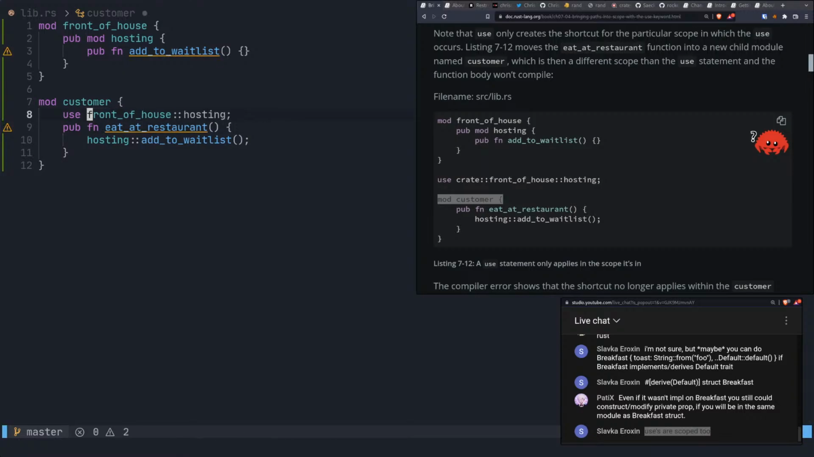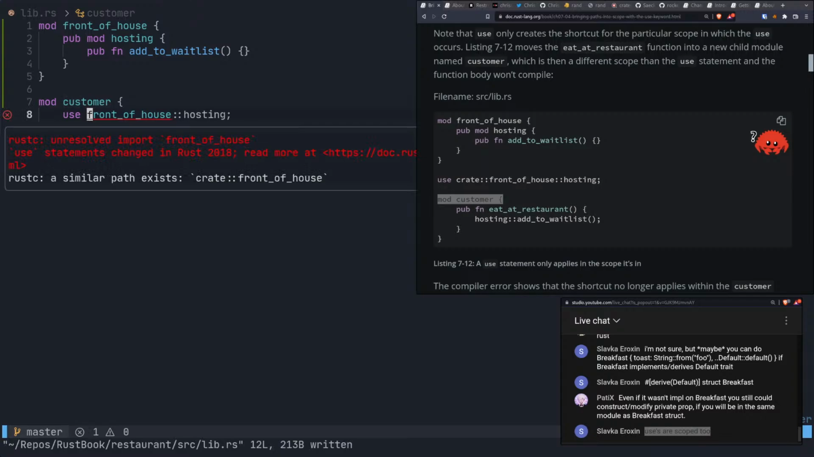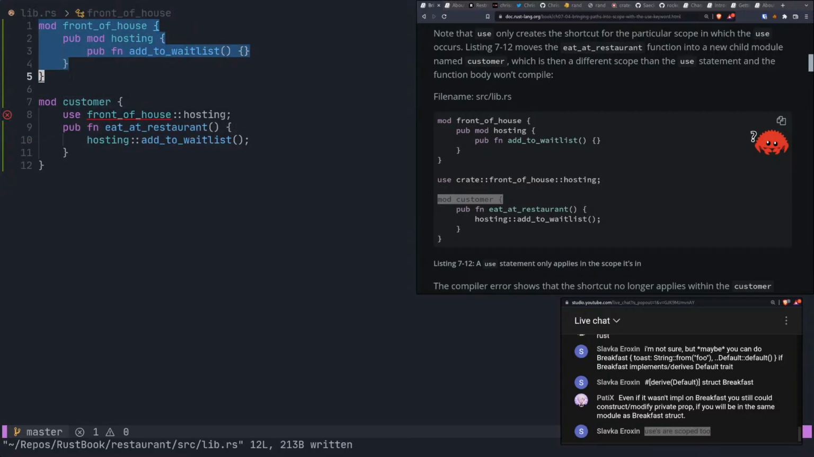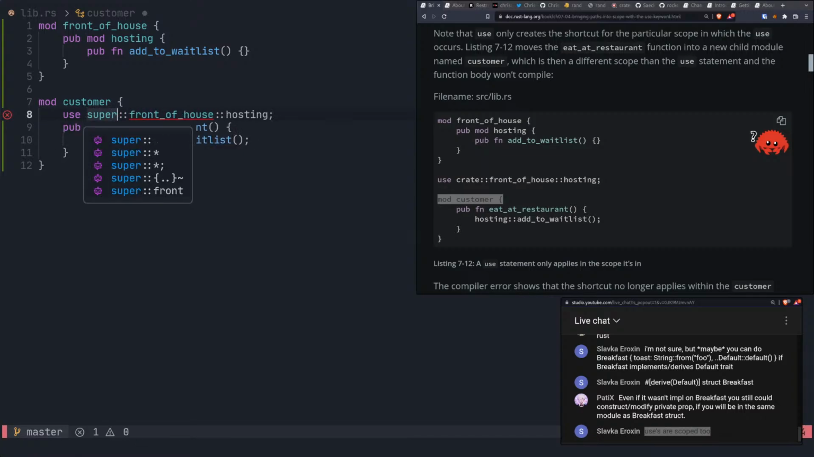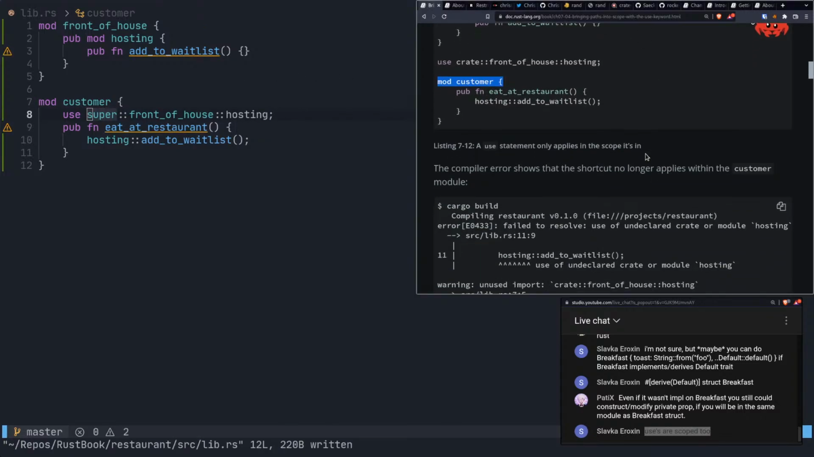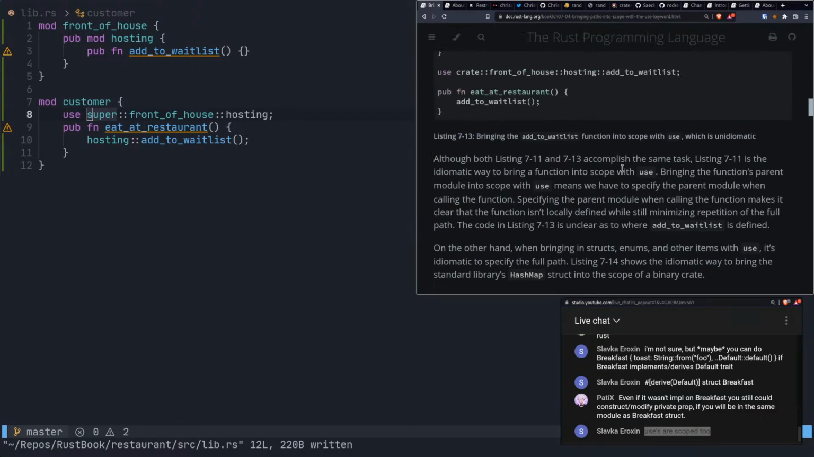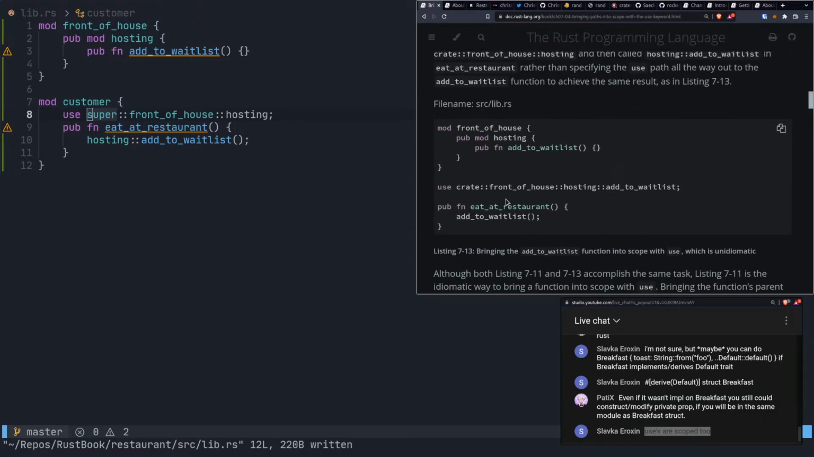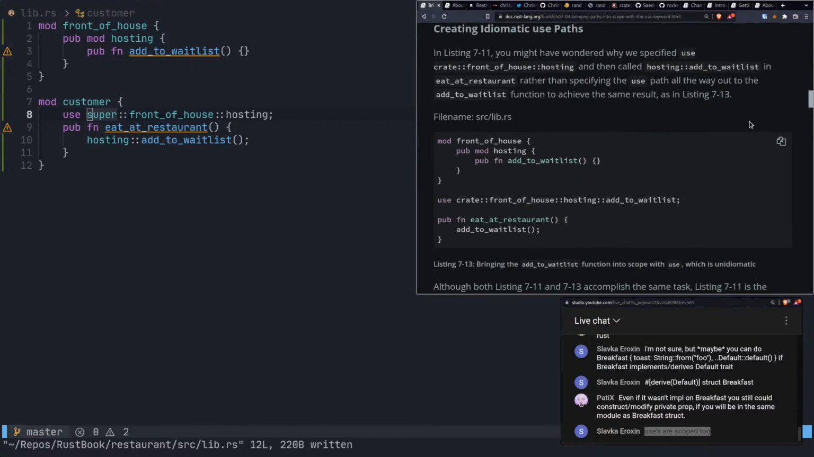Now, if we got rid of the absolute scope, we're going to fail because we have no context outside of the module that we're currently in. Or what if we did super here? We could also do super there as well. That would be another thing we could do, because super basically reads to me like going up a directory. That's how I read super. All right, I get it. What do we got in this code snippet?